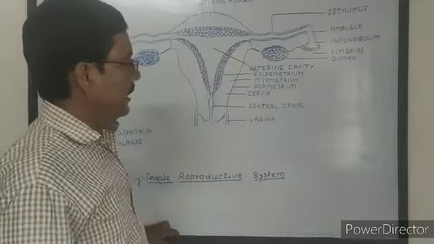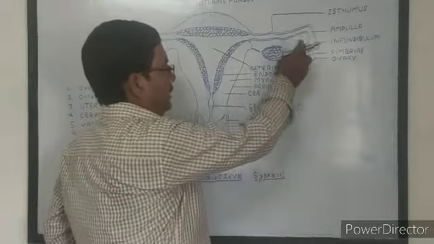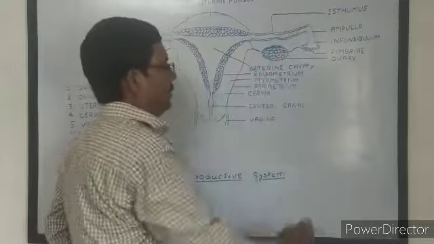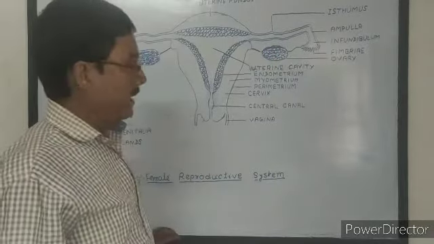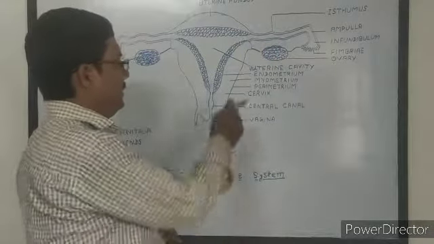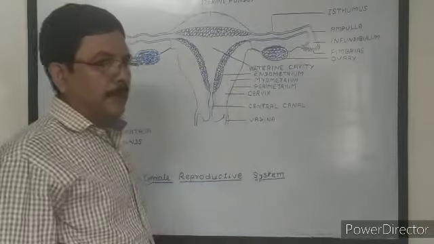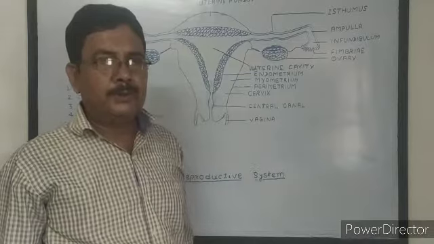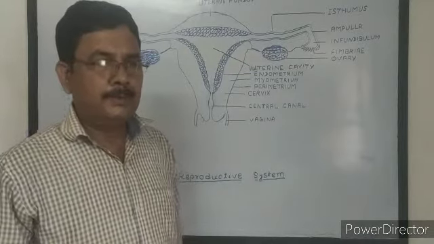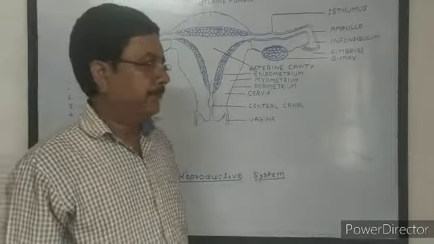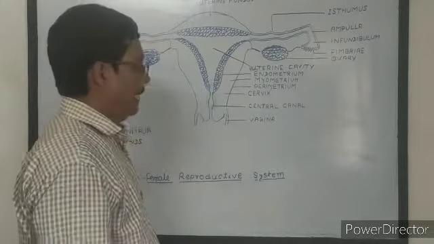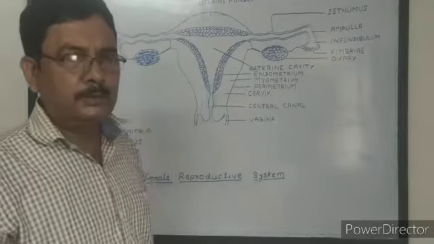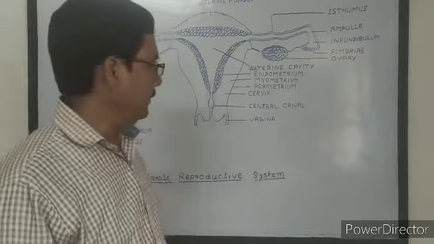A connection develops between the wall of the uterus and the embryo, which is called the placenta, and the placenta gives nutrients to the developing embryo.